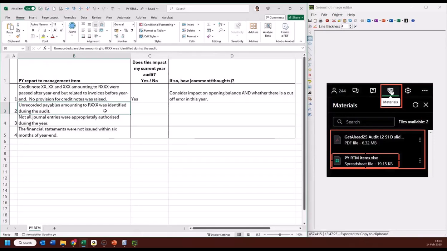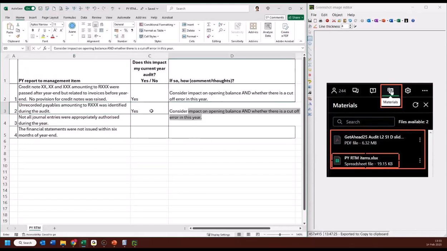What is the impact of that this year? Well, it was raised at the beginning of this year, but it was then obviously paid off as well. Hopefully, we'll check if that was paid off. But the possibility is that this year there could again be unrecorded liabilities. So consider a risk for the current year of unrecorded liabilities.